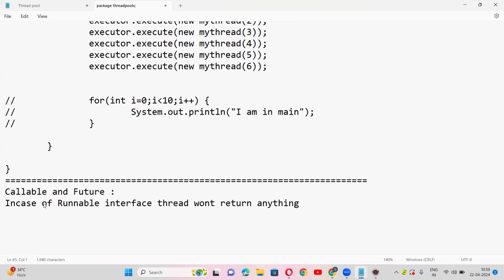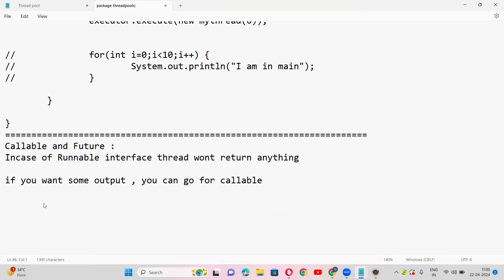Suppose there is a requirement that you want to return some output, you can go for Callable. Callable contains only one method. What is that? The call method.